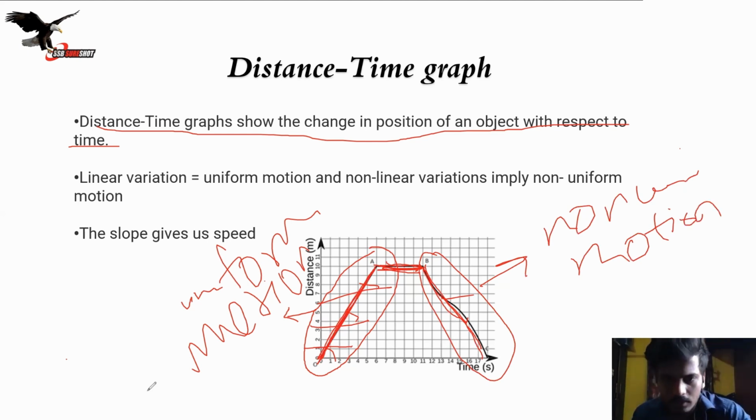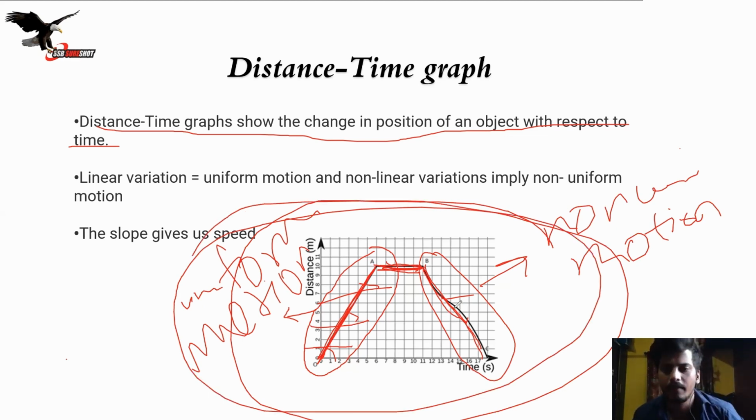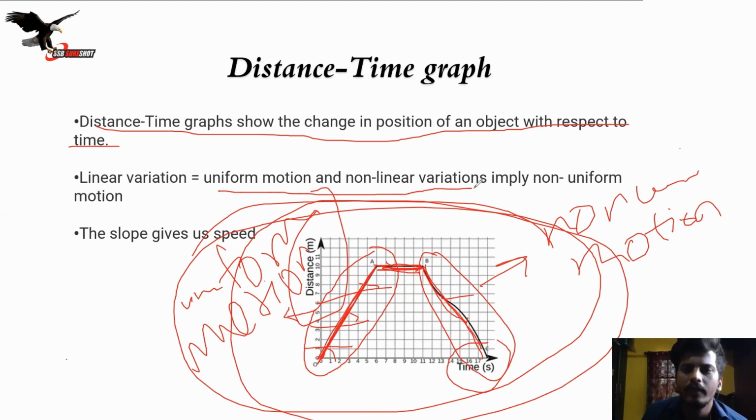Okay, so this whole thing is called a distance-time graph. The y-axis denotes distance, and the x-axis denotes time. Now, linear variation implies uniform motion, and non-linear variation implies non-uniform motion. Okay, you can understand this. Now slope gives us the speed.